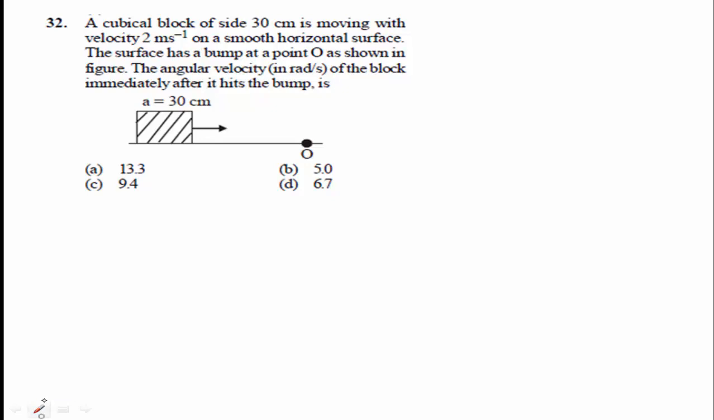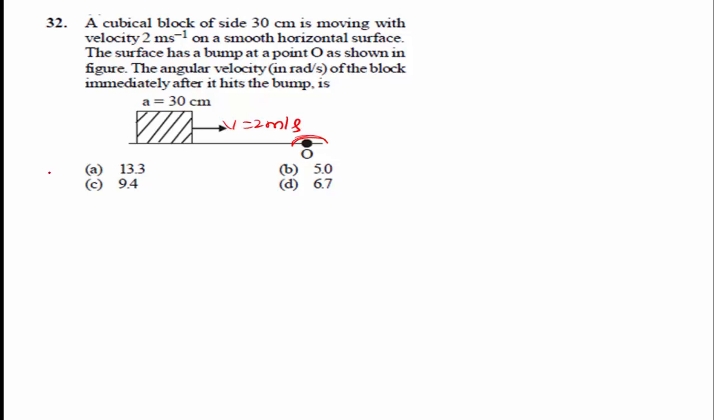Then question number 32. A cubical block of side 30 centimeter is moving with a velocity v equal to 2 meter per second on a smooth horizontal surface. The surface has a bump at point O. The angular velocity of the block immediately after it hits the bump is. Now we calculate the angular velocity.